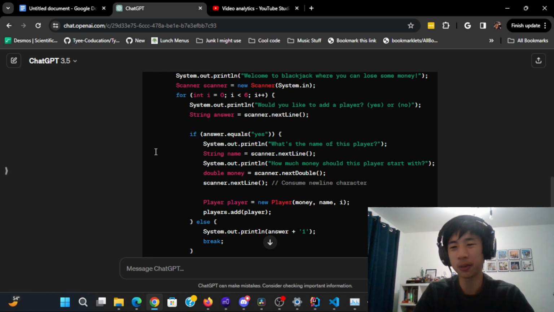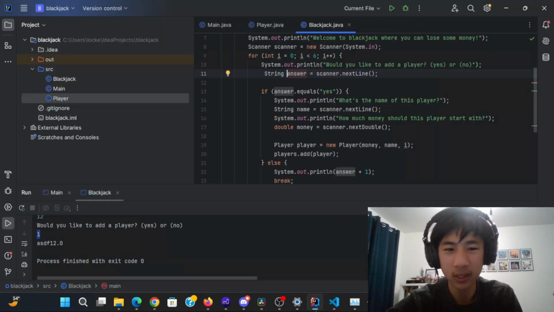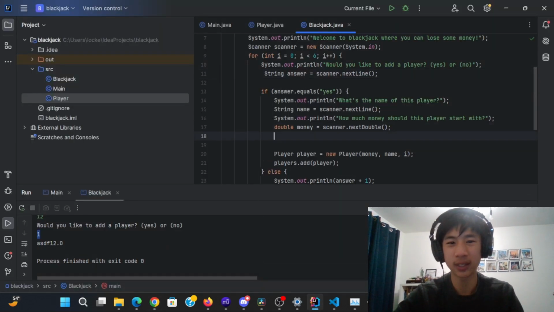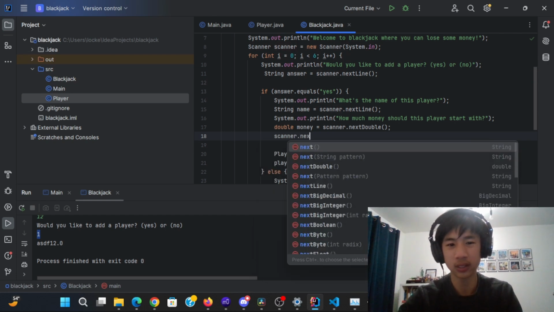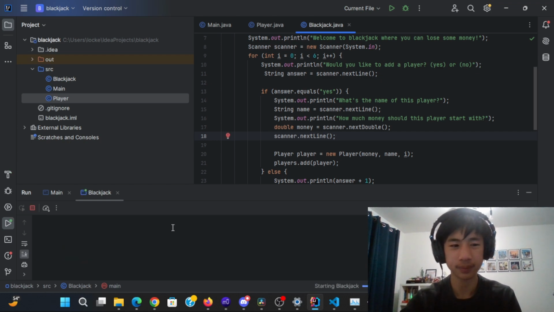And this is obviously one of the signs that Java isn't a beginner-friendly language, because unlike Python, where it's just like input, you have to worry about this stuff. But that's how Java is. And luckily I'm not a beginner, so my brain can comprehend it. So let's just try it. Add scanner dot next line. And let's just see what happens.